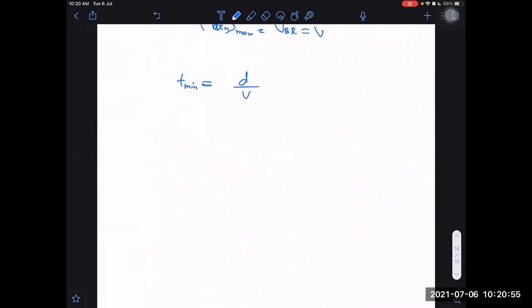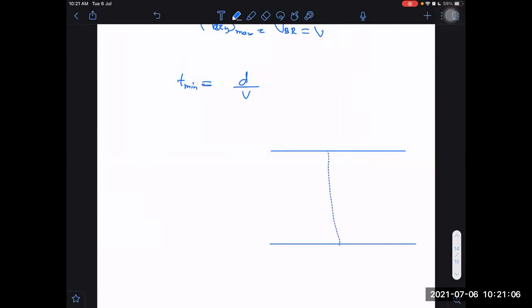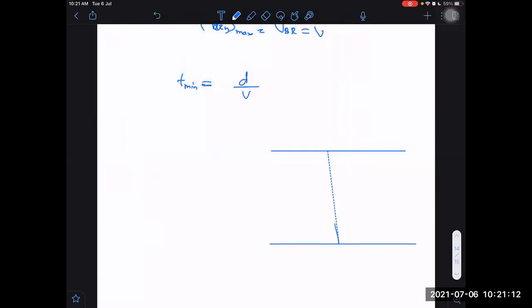When time is minimum, what will be the effective diagram for minimum time? If I have to go along the minimum time, then I understood one thing, that the velocity of boat with respect to river should be in this direction. Velocity of river will get added to it, and then I will end up going in this direction.